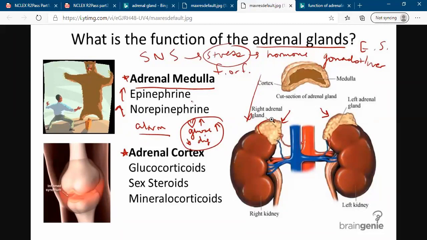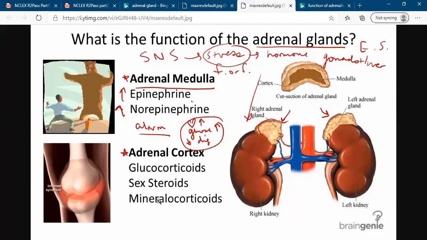So for the adrenal gland, I said the cortex basically secretes glucocorticoid, sex hormone or androgen, and mineralocorticoid. So the adrenal gland helps to make the adrenal hormone or cortisol, and this is important to help the body deal with stress.